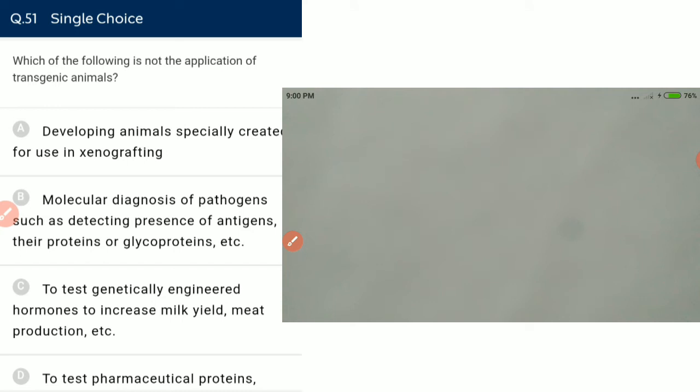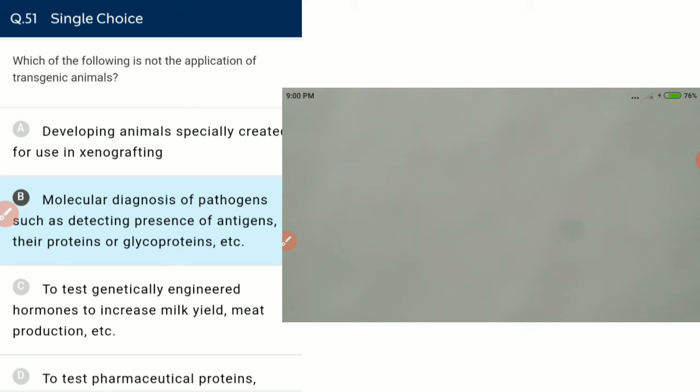Which of the following is not the application of transgenic animal? Developing animals specially created for use in xenografting. It is correct. Molecular diagnosis of pathogens, such as detecting presence of antigen, protein or glycoprotein. It is not an application of transgenic animal.